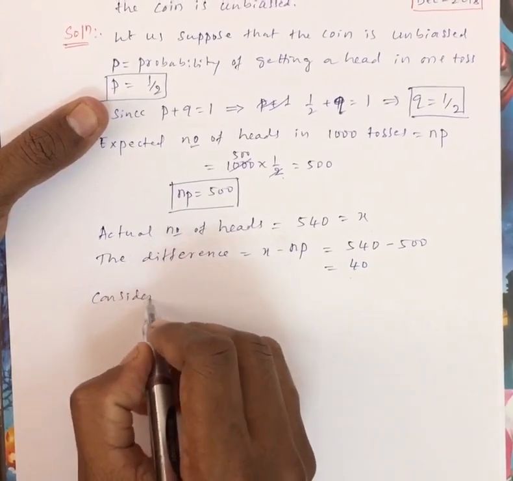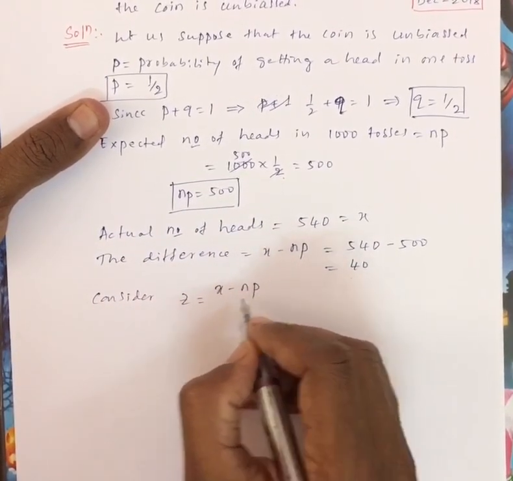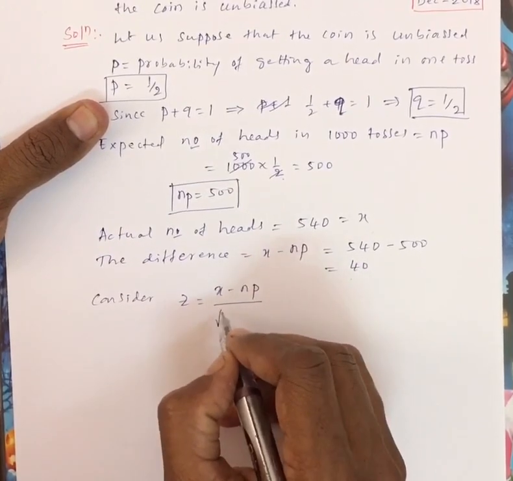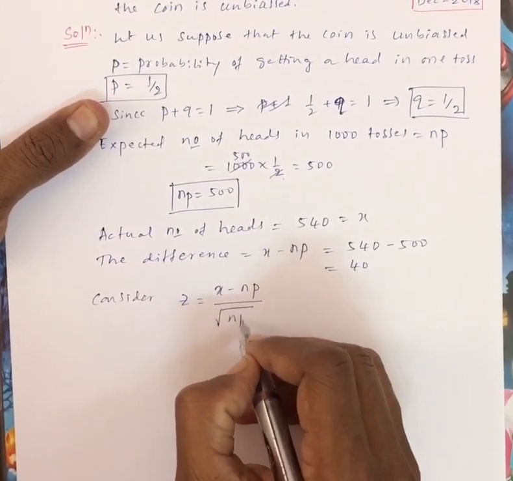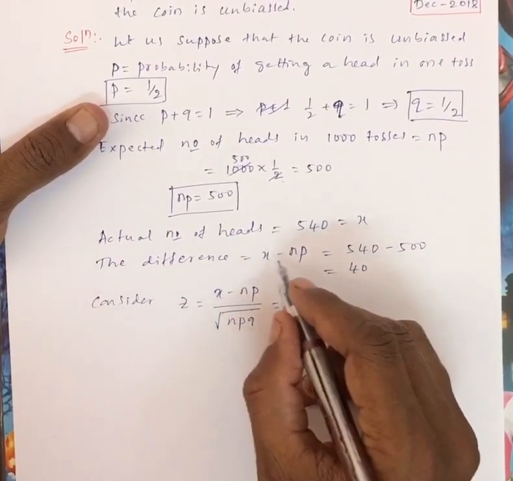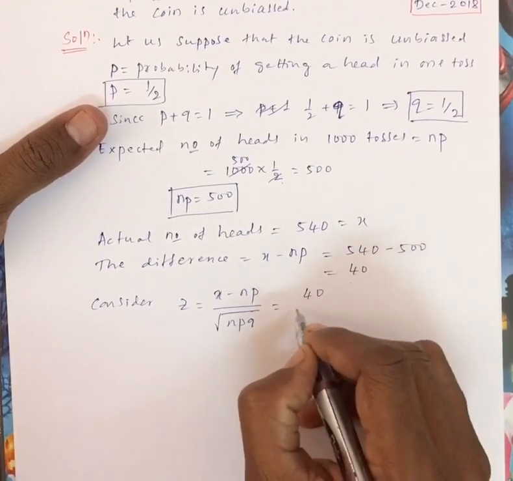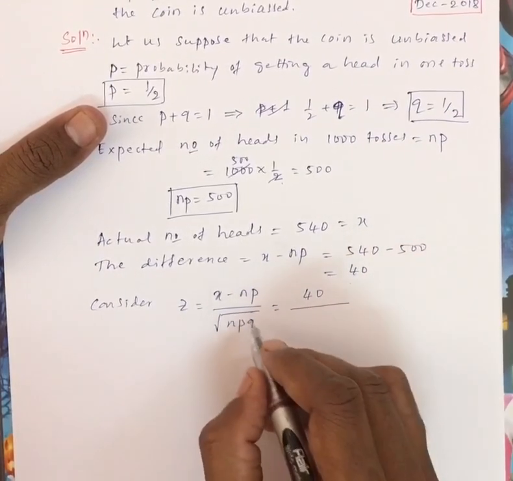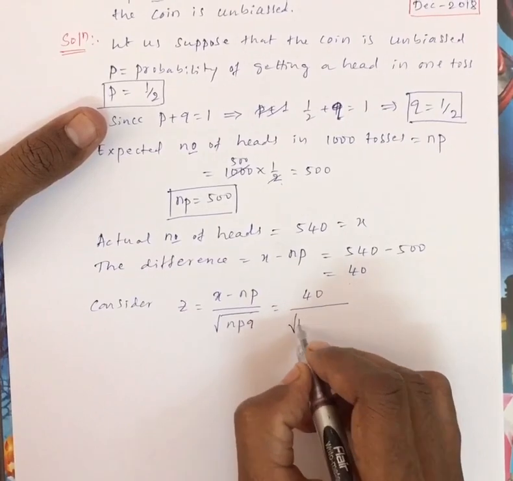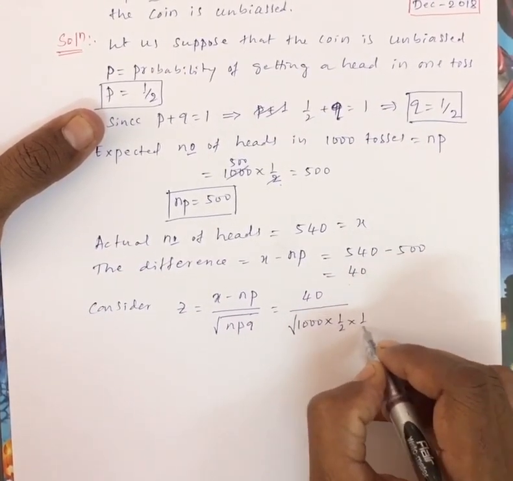Consider z equal to x minus np divided by square root of npq, where the difference x minus np is 40.